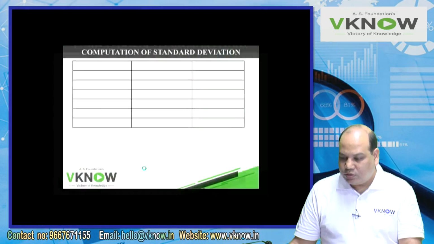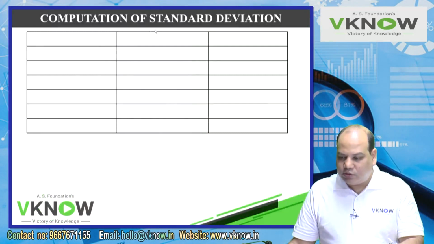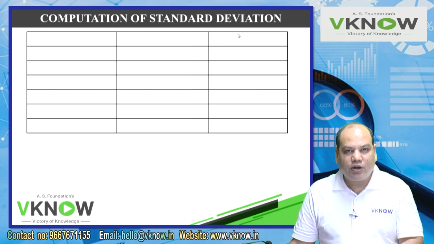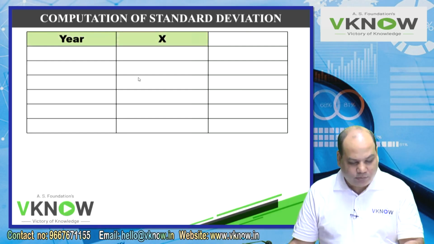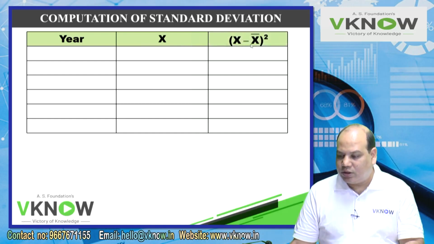So what I'll do, next table printed below step 2, write down heading. This time heading you will write calculation of standard deviation. 3 columns, year, then x in bracket write return, and here write down x minus x bar square.